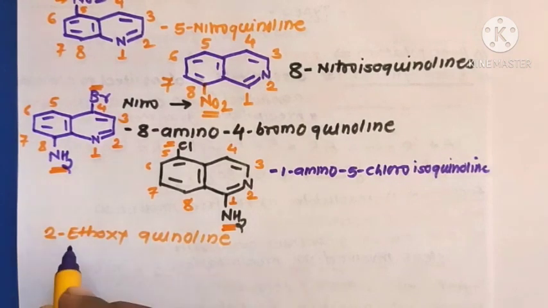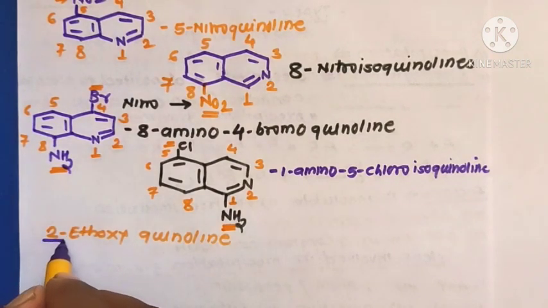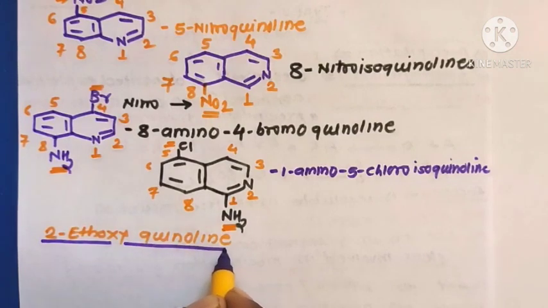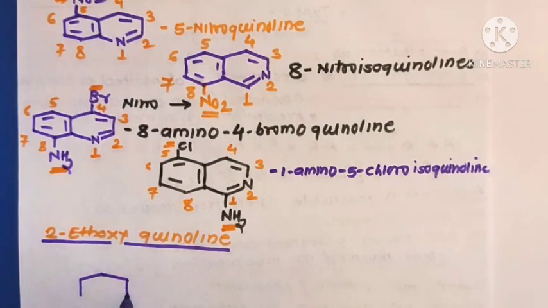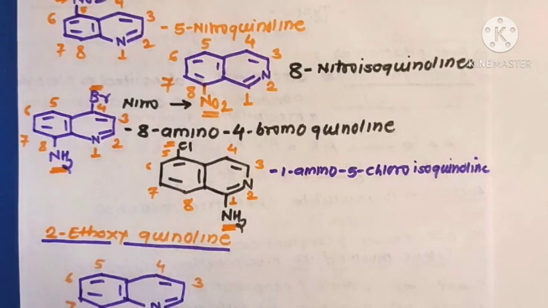Next, if a name of a molecule is given, how do we draw the correct structure? In this case the suffix indicates the nature of the heterocyclic nucleus. Here it is quinoline, which means the parent nucleus is quinoline. First draw the structure of quinoline, then number it 1 to 8.